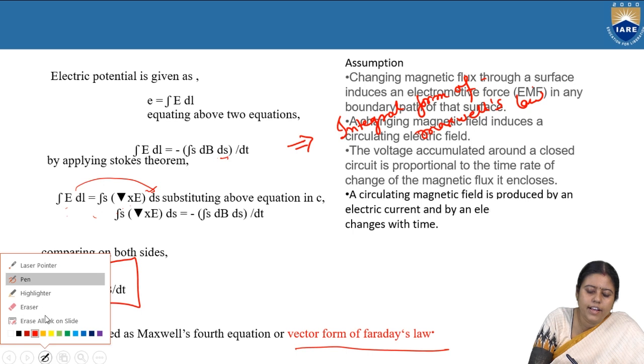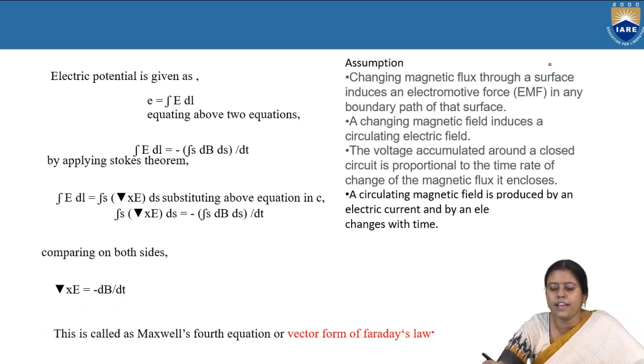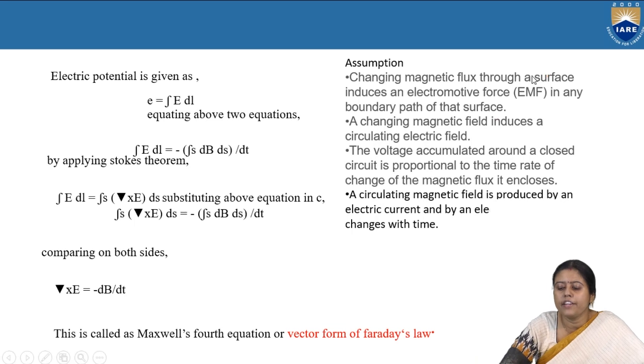So what are the assumptions we are taking? Changing magnetic flux through a surface induces an EMF in a boundary path of the surface. A changing magnetic field induces a circulating current or time varying current. The voltage accumulated around a closed circuit is proportional to the rate of change of magnetic flux enclosed in it. A circulating magnetic field is produced by an electric current and by an electric field that changes with time.